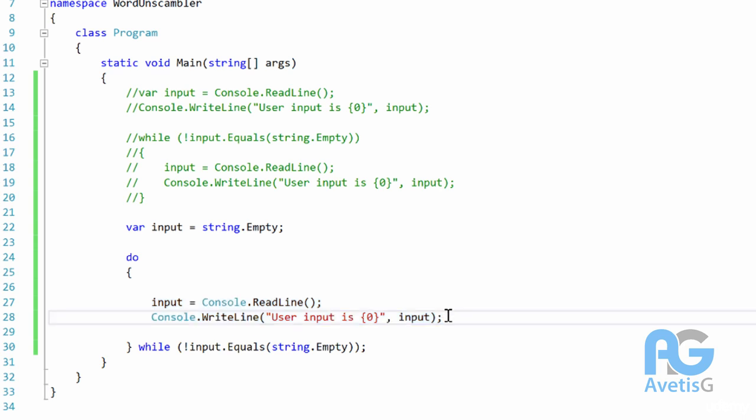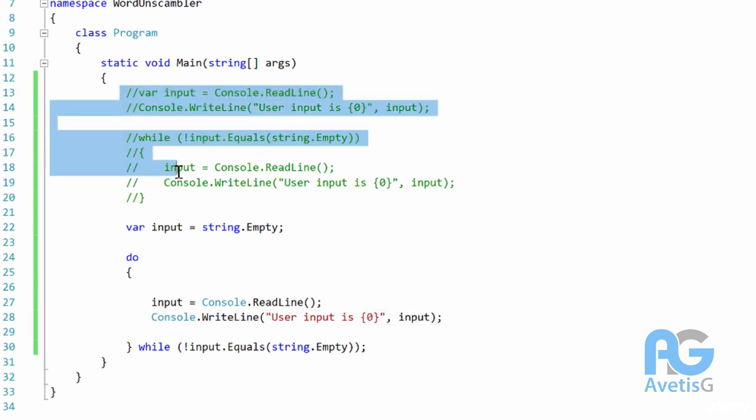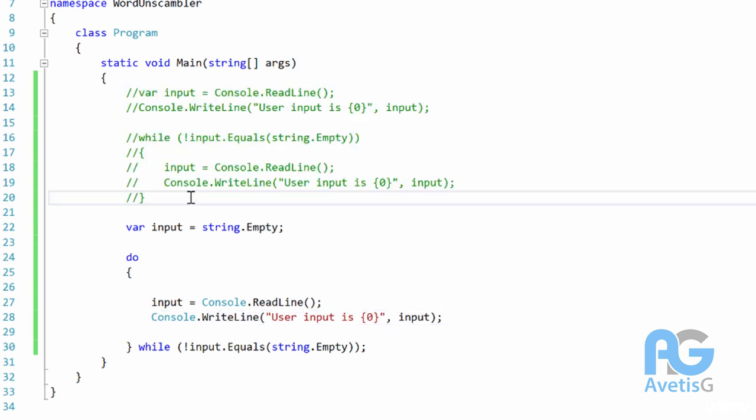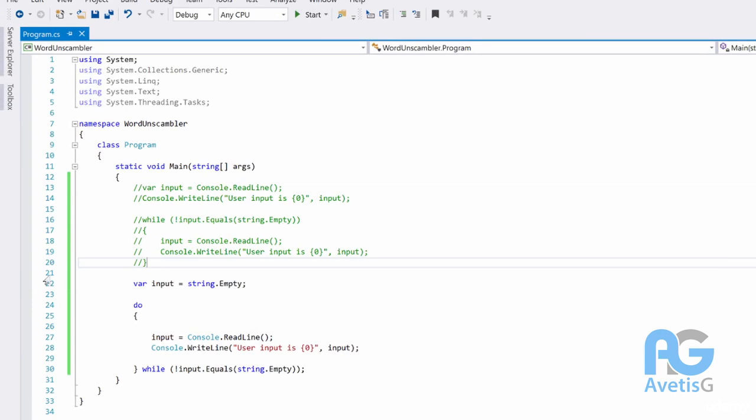However, when we don't really care about the first execution to be guaranteed, we can use while, or we can use for loop as we have went over it. And that would depend whether you really care about the upper bound or you want it to be more flexible. But the bottom line would be that you want to first see if you really care about the first execution to be guaranteed. Let's go ahead and see how this works.